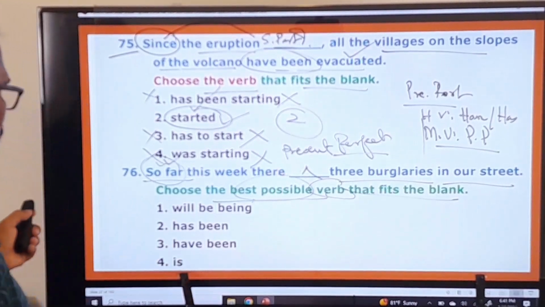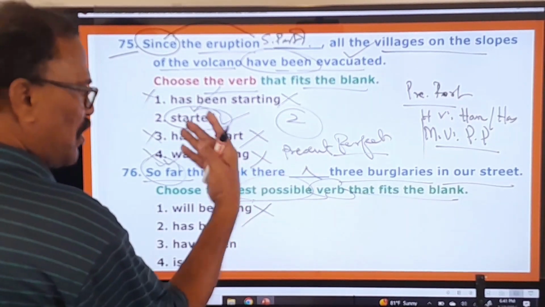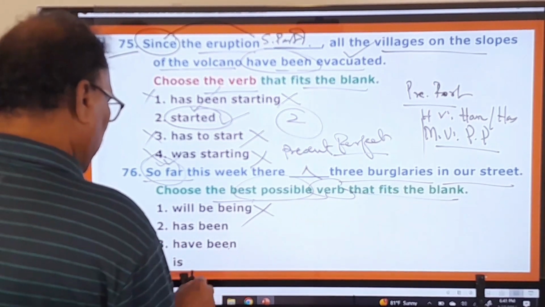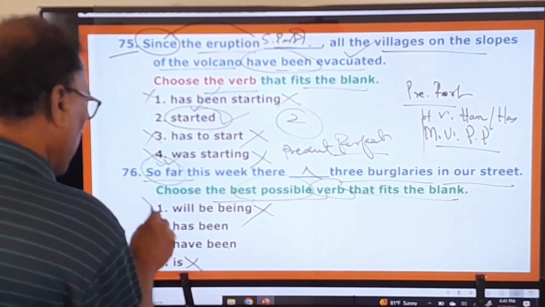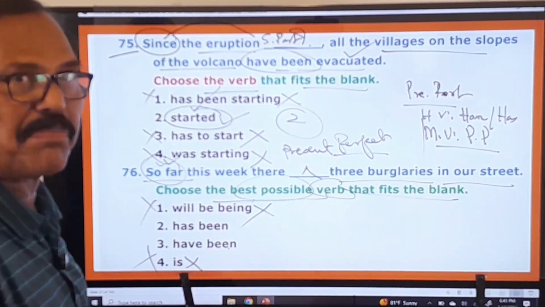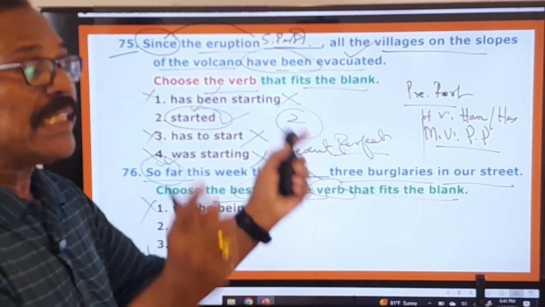Okay, now let us see. Will be, being, now. Will be is a future continuous, no. Has been, present perfect. Have been, present perfect. Is wrong. So the first one, fourth one are absolutely wrong. Now has been is present perfect. Have been is also present perfect. Then what to be used in this? Now there is a tie. Let us break the tie.